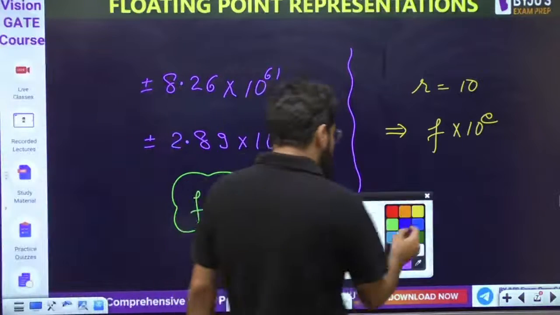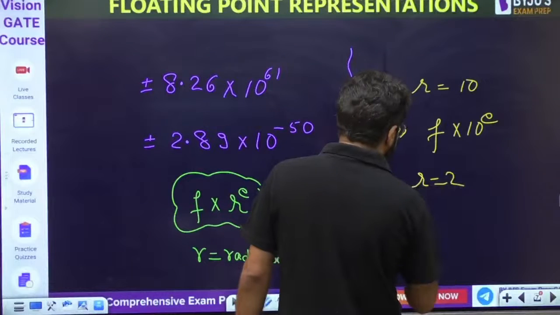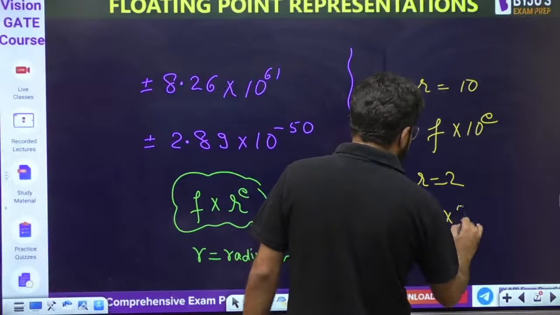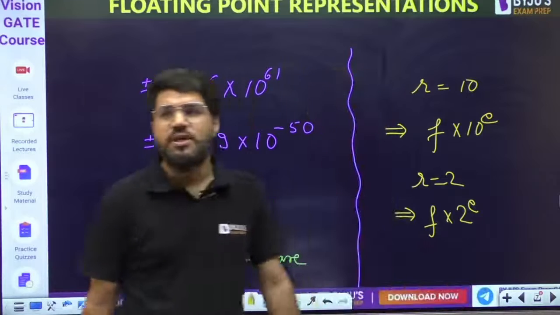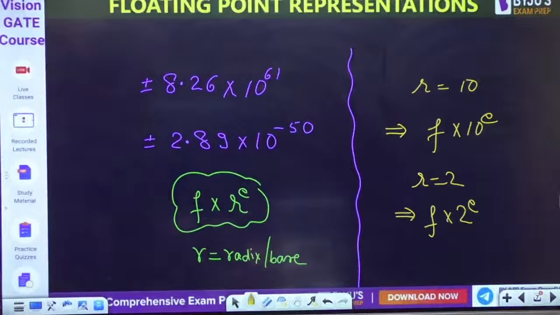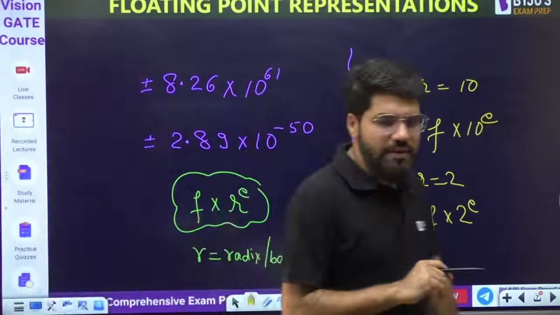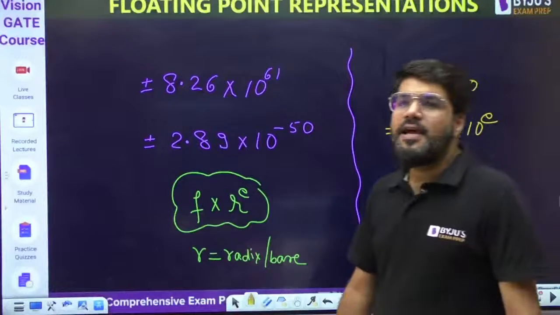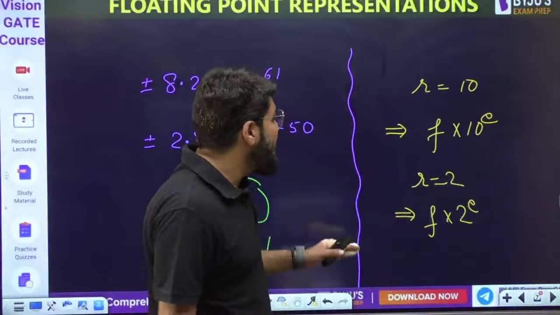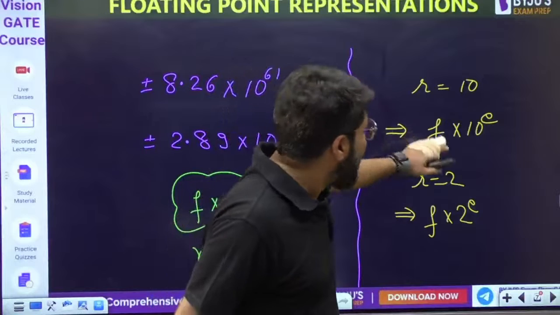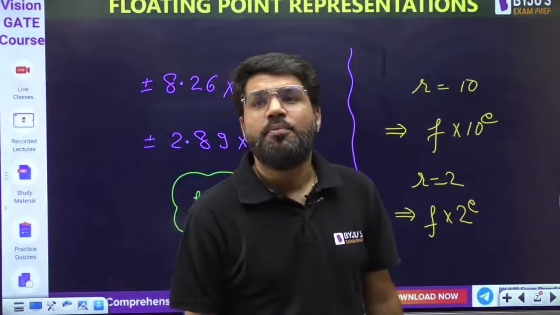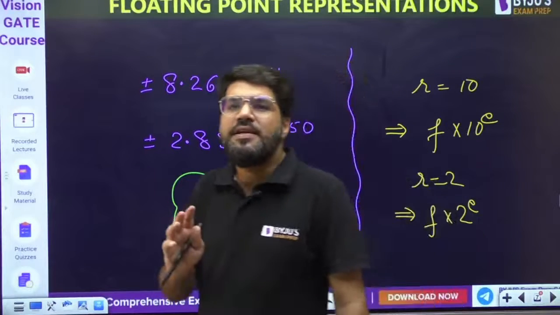Okay, so for example, if you are dealing with binary, r equal to 2, such representations will look like f into 2 raised to the power e. Now the problem is, because you are writing it as a fractional part into 10 or into 2 power something, that the representation will not be unique.